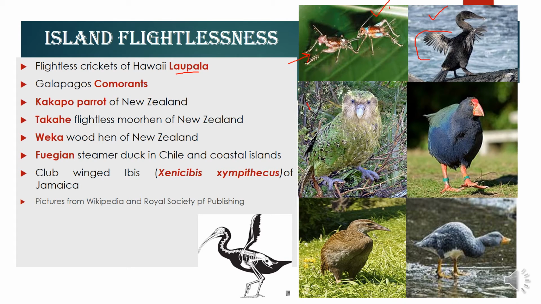Next is the kakapo parrot. You see, this parrot has the look of an owl. Not only does it look like an owl, but it is also nocturnal. This kakapo is one of the heaviest parrots.